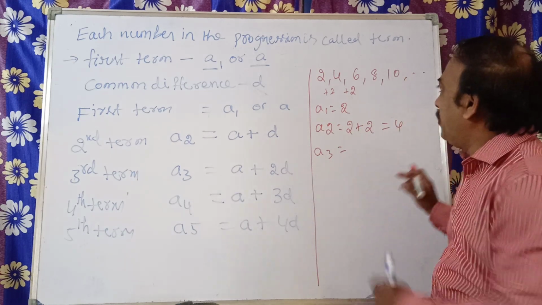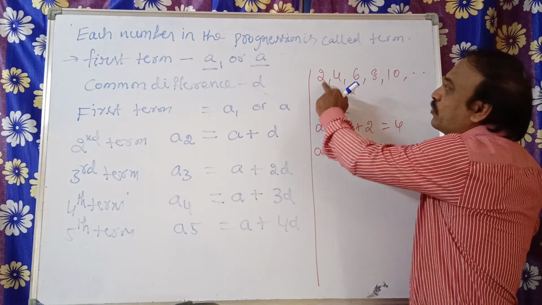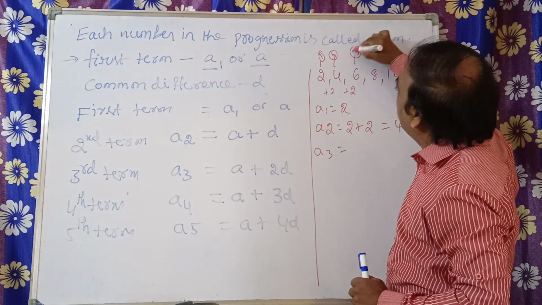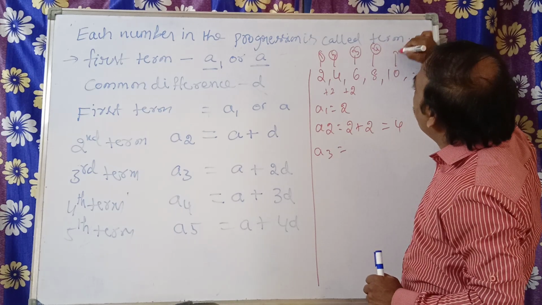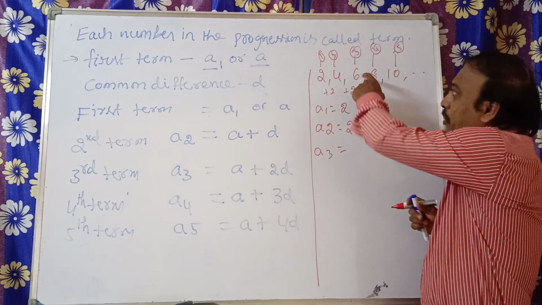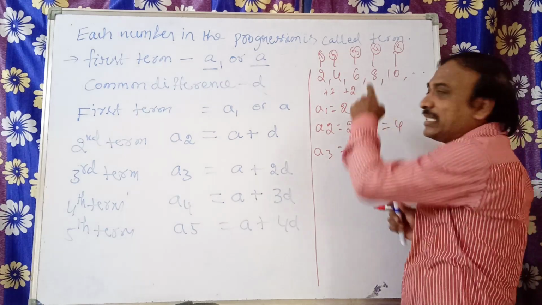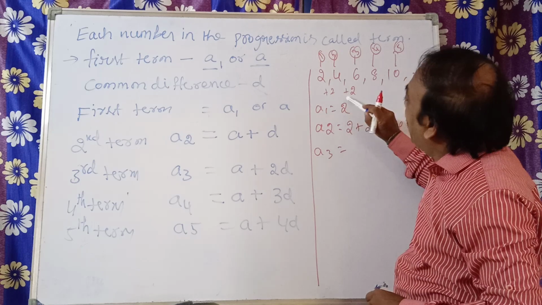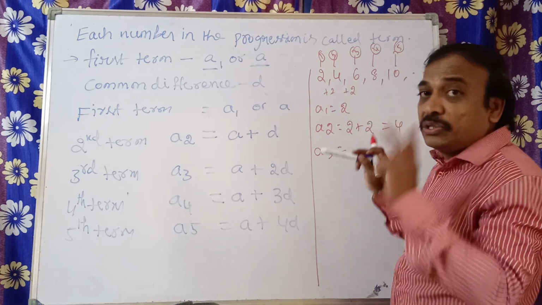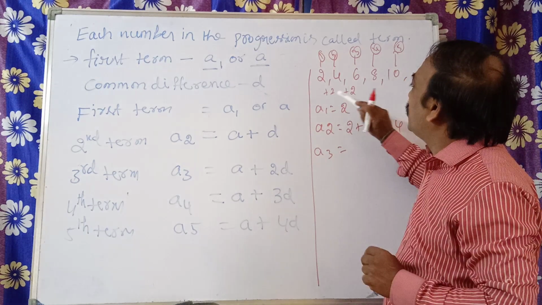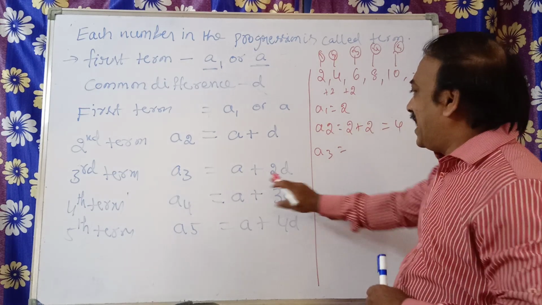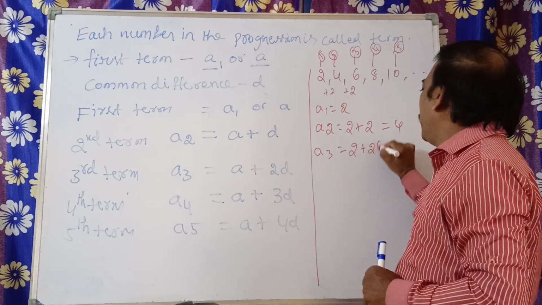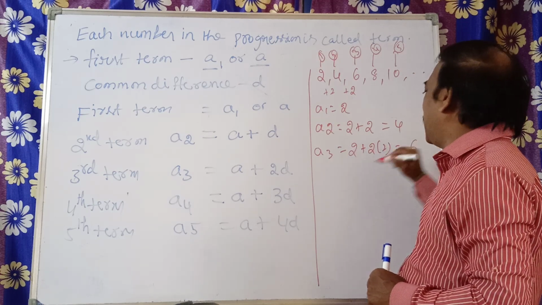A plus 2D. You see here, first term is this one. This is the first term. This is the second term. This is the third term. This is the fourth term. Fifth term. Now, to get the third term, how many times are you adding this 2 plus 2 plus 2? 2 times you are adding, correct. So 2 times you are adding, that's why we are writing A plus 2D. So 2 plus 2 into 2 is equal to 6.